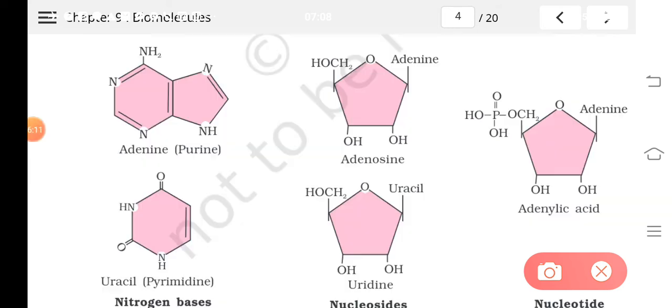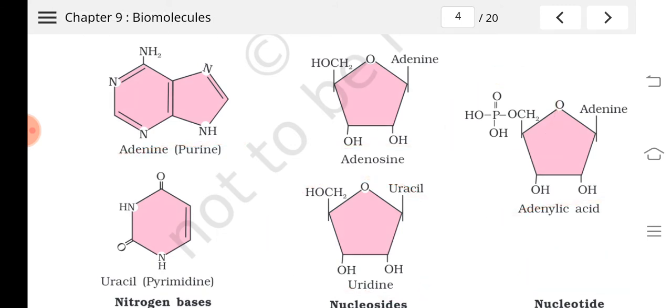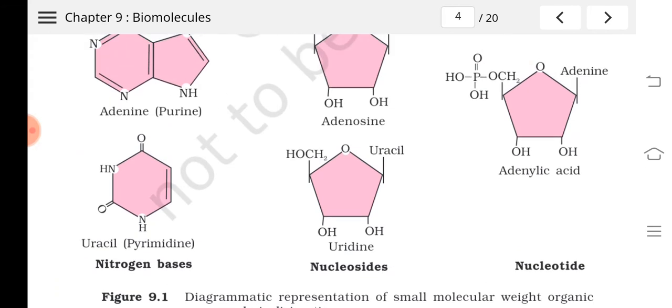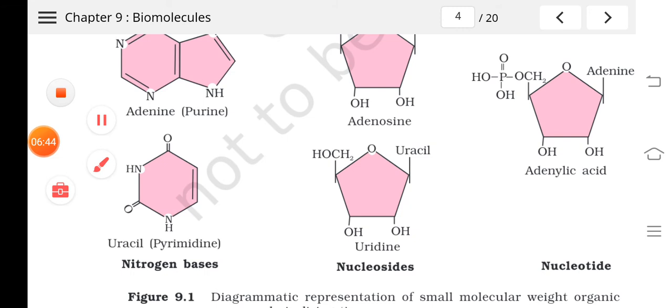Here in this diagram you can see this is the nitrogen base, this is the nucleoside adenosine, and this is the nucleotide, formed by the addition of one phosphate group. And here uracil is the nitrogen base, then this is the nucleoside uridine, and the nucleotide is formed by the addition of a phosphate group.